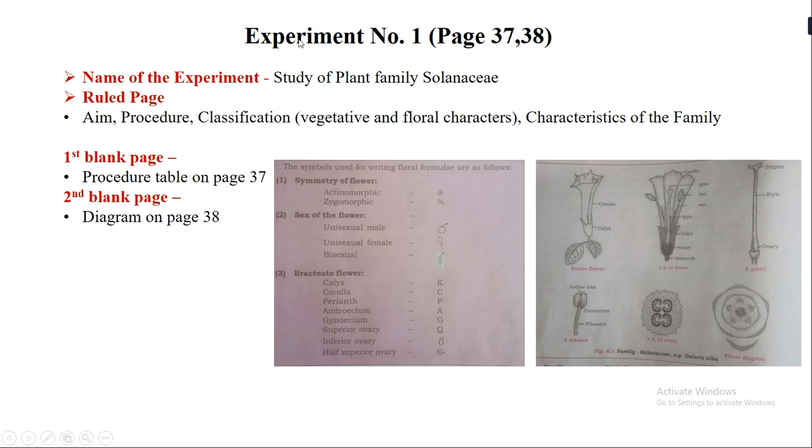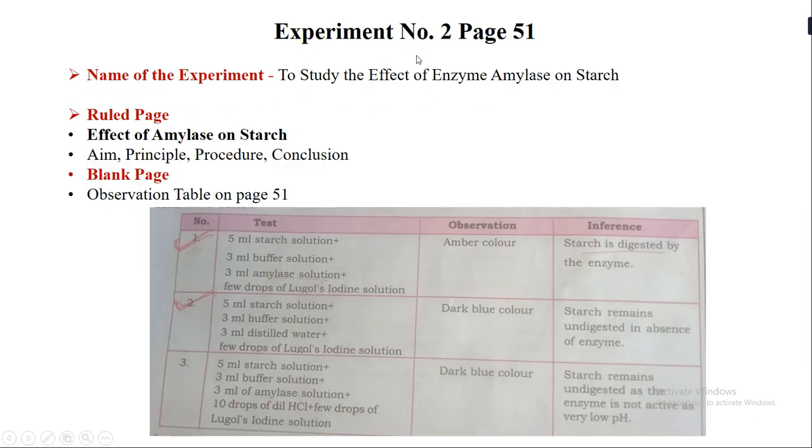Now after writing experiment number 1, let us see what we have to write in experiment number 2. Experiment number 2 is on page number 51 of your handbook. So students, please take out page number 51 of your handbook. Now the aim of this experiment is to study the effect of enzyme amylase on starch.